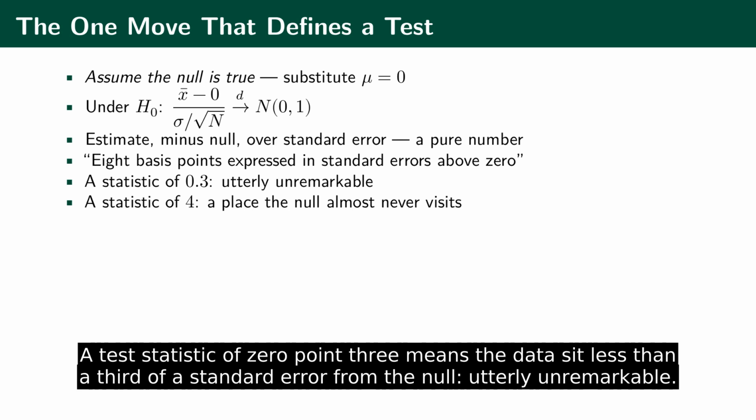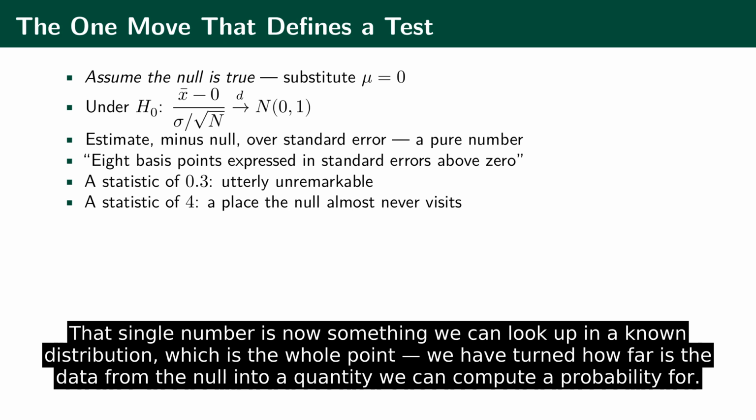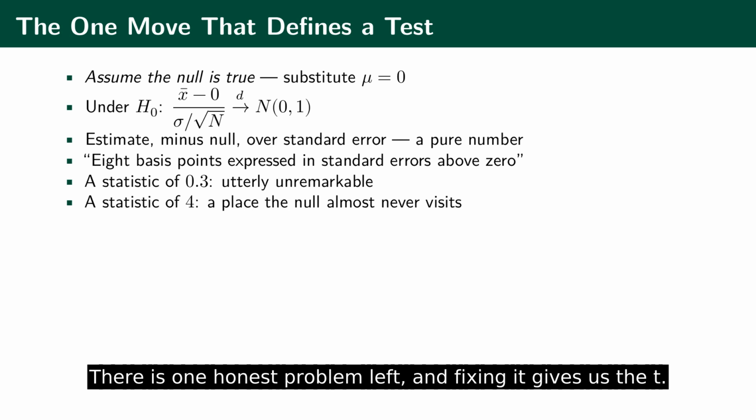A test statistic of 0.3 means the data sit less than a third of a standard error from the null, utterly unremarkable. A test statistic of 4 means 4 standard errors out, a place the null almost never visits. That single number is now something we can look up in a known distribution, which is the whole point. We have turned how far is the data from the null into a quantity we can compute a probability for. There is one honest problem left, and fixing it gives us the t.